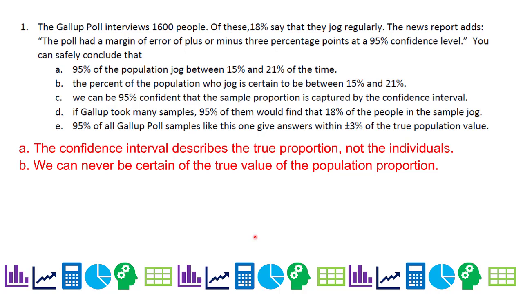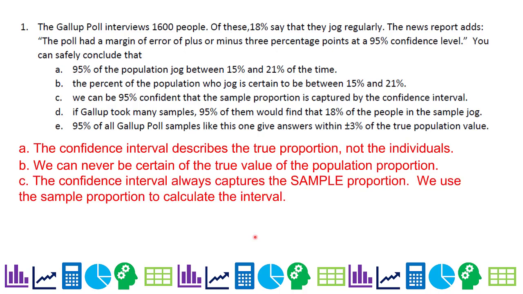C, we can be 95% confident that the sample proportion is captured by the confidence interval. So this one's super tempting to pick until you notice the word sample proportion. We're actually 100% sure that the interval captures the sample proportion because that's what we use to calculate the interval. So that was sort of a tricky one there. Catch that word sample. If that had said true proportion, this would have looked much better as an answer choice.